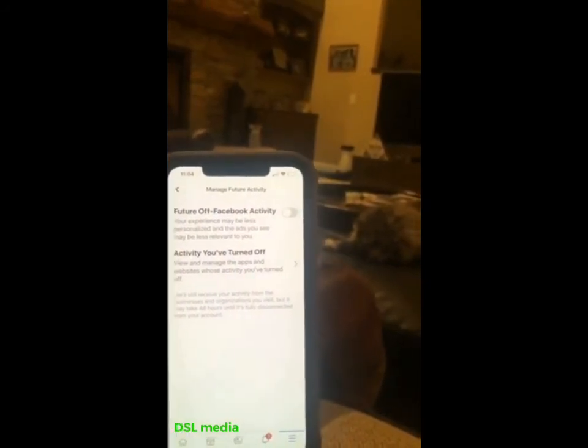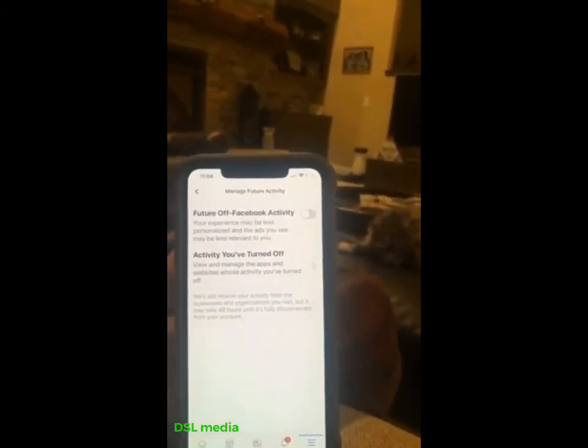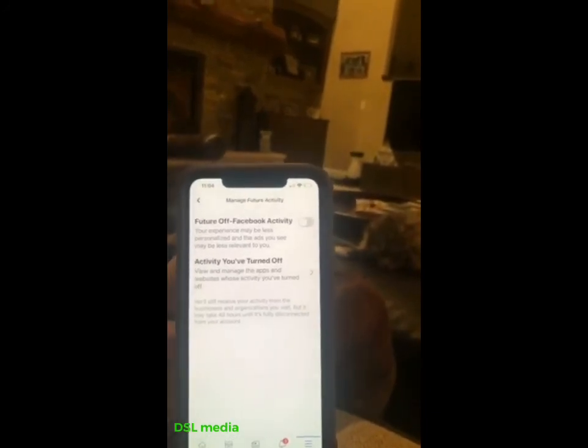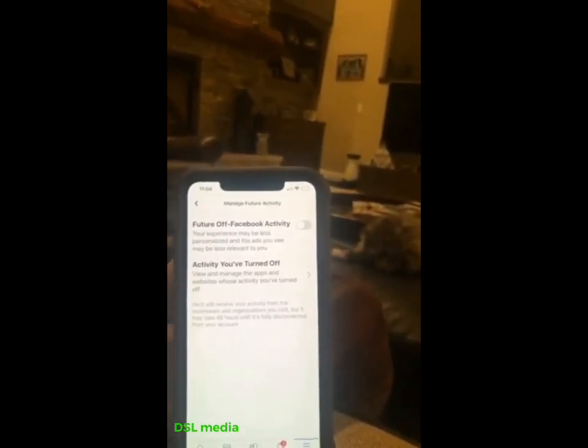Listen. I think it's just a matter of time before we're all getting off of Facebook. But until then, these are things that you can do to safeguard yourself and protect your privacy.